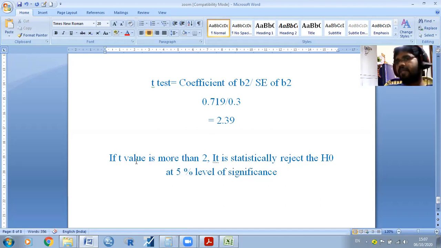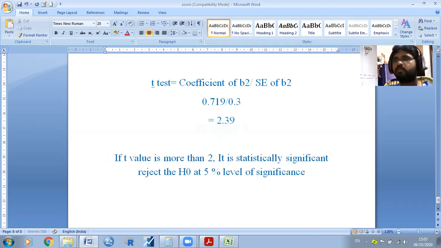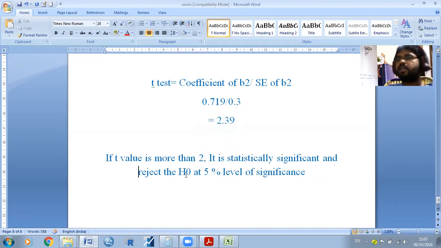Generally, if the t value is more than 2, and here it is 2.39, which is higher than 2, it is statistically significant, and we reject H0 at 5% level of significance. Is it clear? By using statistical techniques, we have a lot of techniques, a lot of tests, so we can reject or accept our statement or hypothesis.